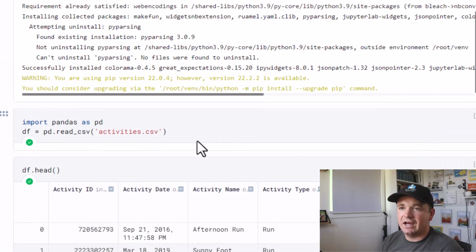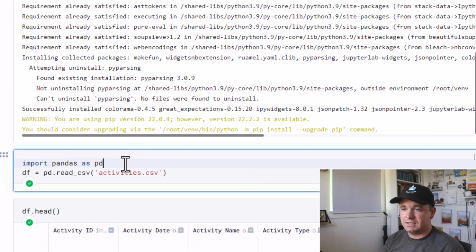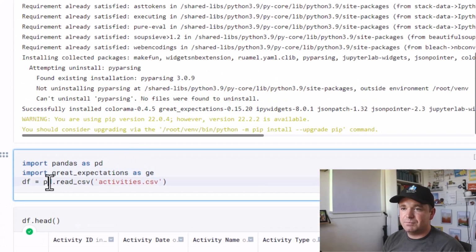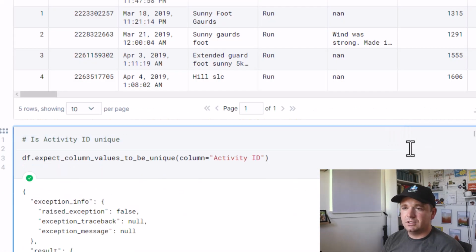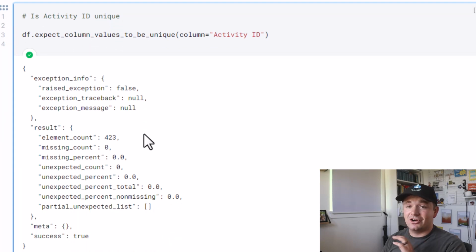Oh, I just found out that instead of using pandas, we're actually going to use GreatExpectations for the import of the CSV. So I'm going to put this up here. Boom. Instead of pd, it's going to be ge right here. Now this should be able to work. There we go. It did not raise an exception, which means all of these column values are indeed unique. So that is good. We are having success equal to true. So we can go on. Our expectations were met. That's awesome.